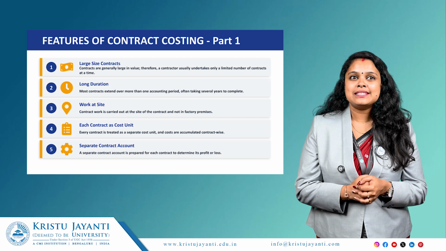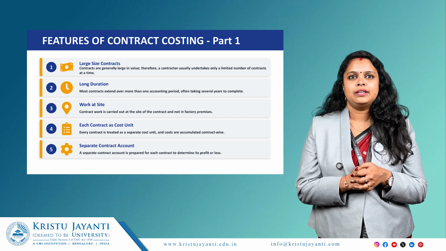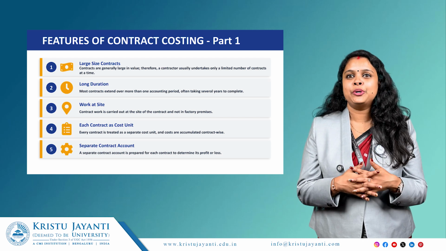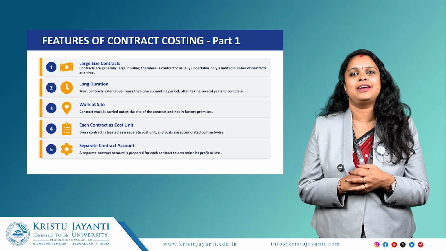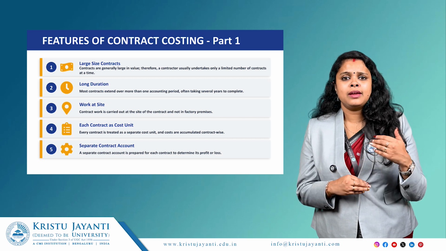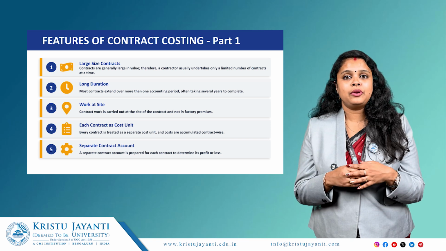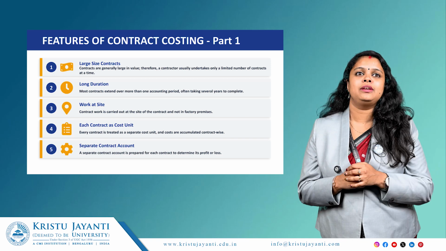Now, let us discuss the various features of contract costing. Contracts are generally large in value. Therefore, a contractor usually undertakes only a limited number of contracts at a time. That means, as it is large in size, a contractor can take a maximum of 1, 2 or 3 contracts at a time. He cannot take a large number of contracts like in job costing.